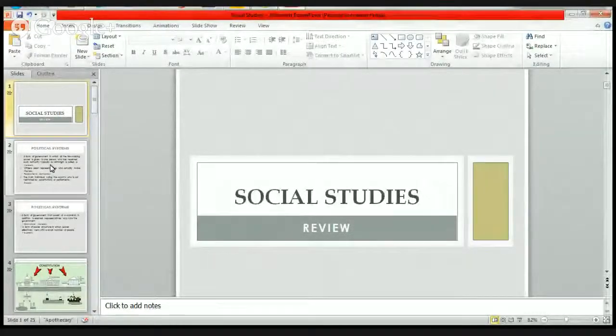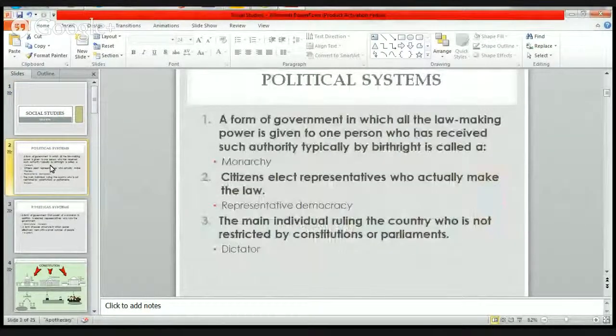So speaking of governments, we have another form of government that is also used throughout the world. And so the next one we're looking at is a dictator. So do you know of any countries that have dictators? North Korea. North Korea, okay, they have dictators.